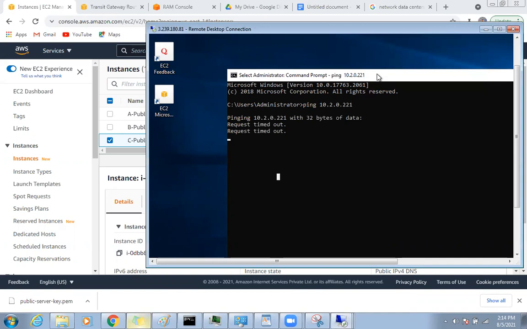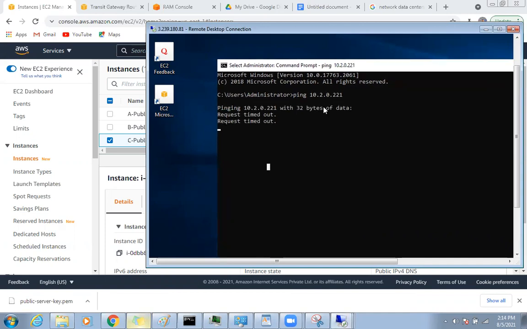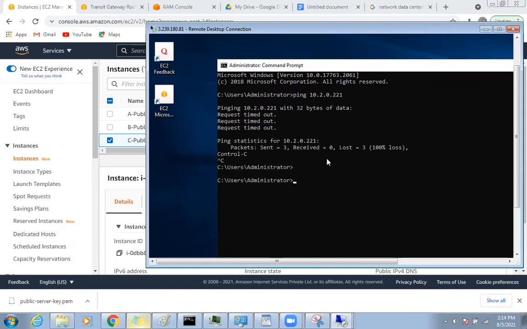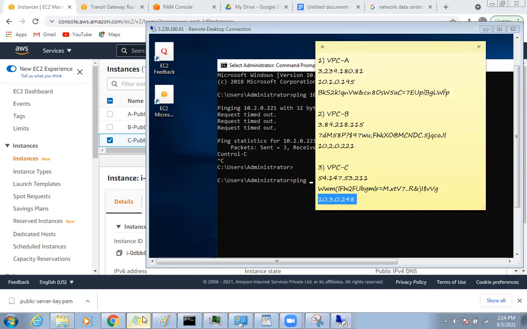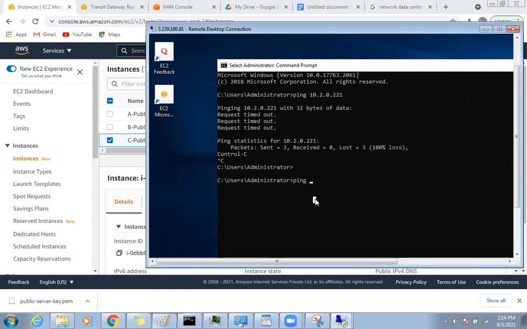See, we are not able to ping from server A to server B and C. We are unable to ping. Let's test this one, 10.3.0.248. See, it is unable to ping.